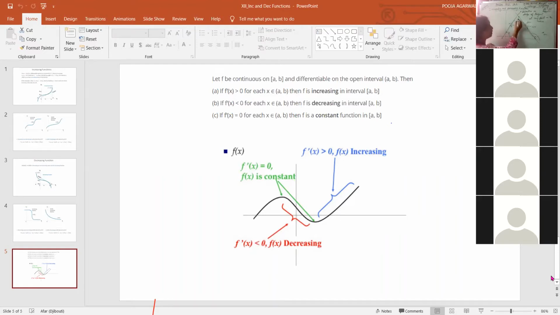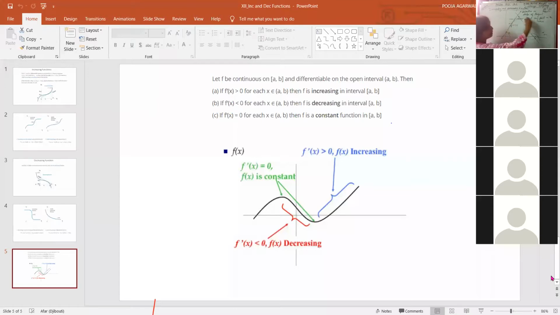And let's check for the derivative at this point, by making a tangent at this point. This is the point which is at the maximum height. We say it as the point of maxima also. We'll be coming to that part. Or we find out the derivative at point B, which is the point of minimum. The minimum value of the function is there at this point. Maximum value of the function is there at this point.